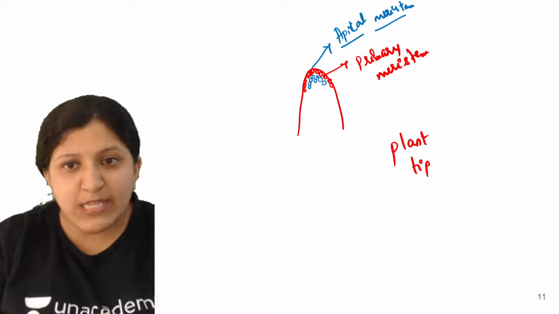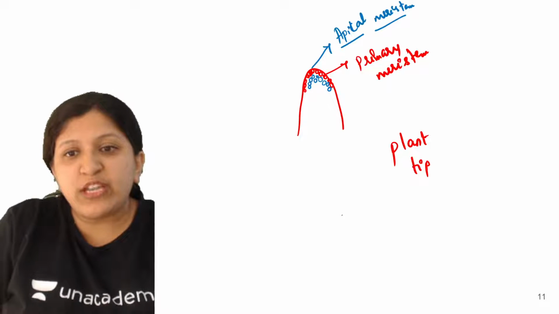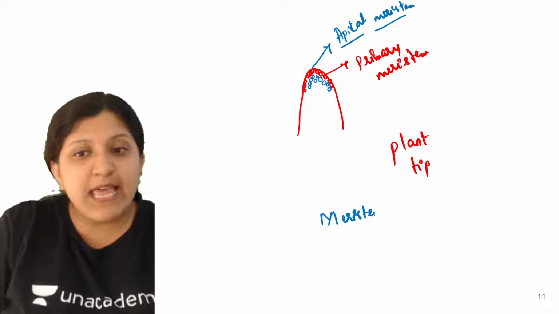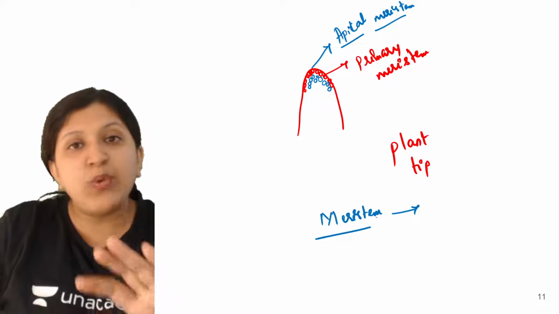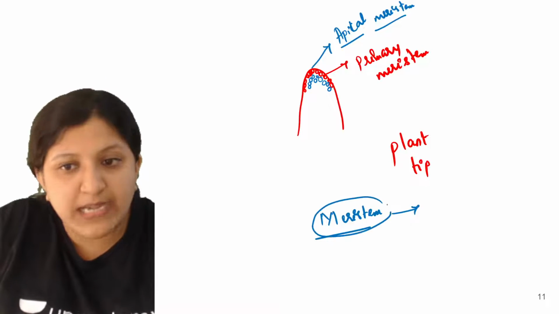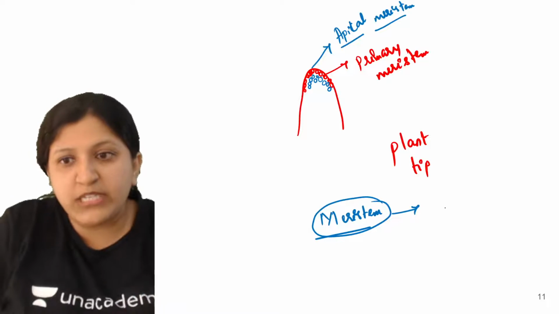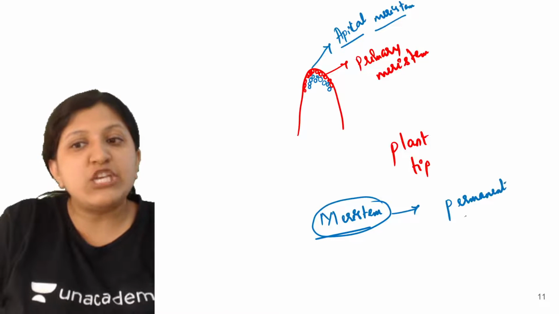Now these cells will go on dividing, and certain cells will remain as a meristematic cell or tissue itself, and the ones formed from it will form a permanent tissue later on.